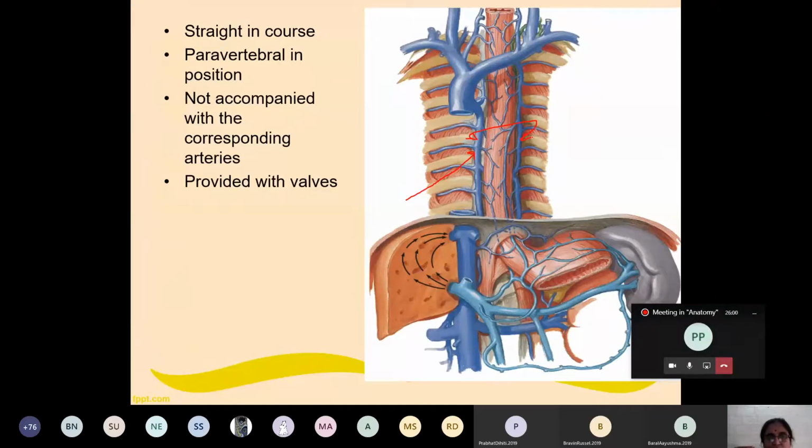Number three, as the name indicates, azygous, unpaired, they are not accompanied by any corresponding arteries. As all venous channels in our body, they are also provided with valves.